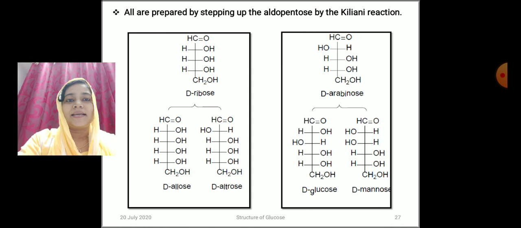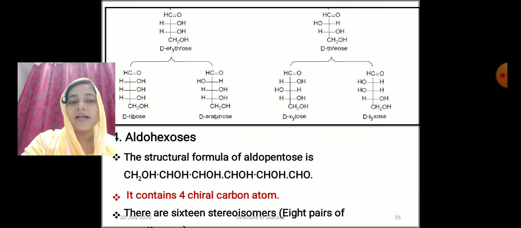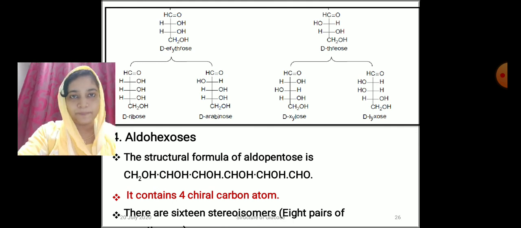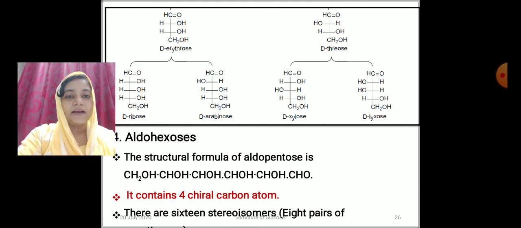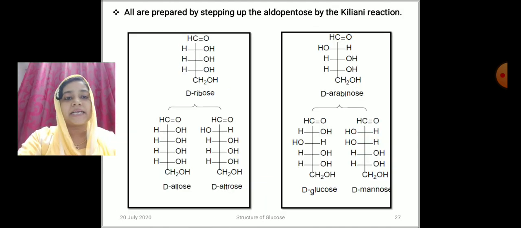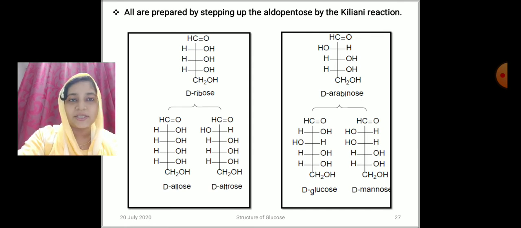Next we are going to aldohexoses. We know the structural formula of aldohexoses, CHO, CHOH, CHOH, CHOH, CHOH, CH2OH, but we do not know the configuration. From the structural formula, we know it contains 4 chiral carbon atoms, so it has 16 possible stereoisomers. We use the same process, that is Kiliani-Fischer synthesis.